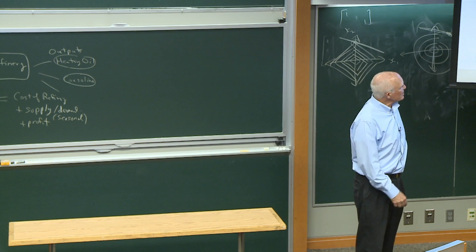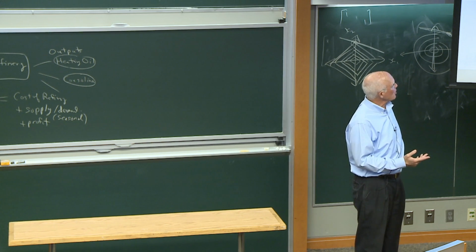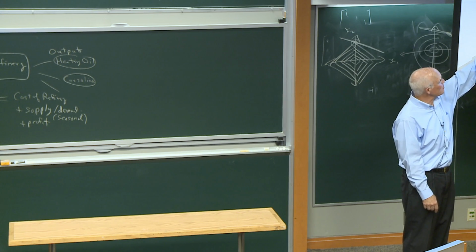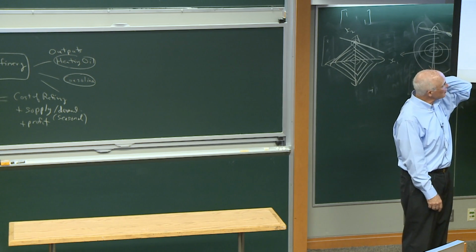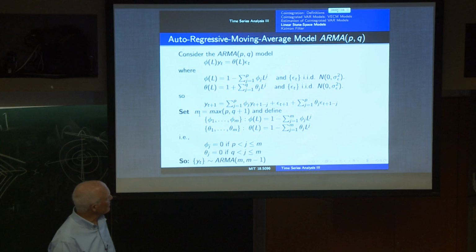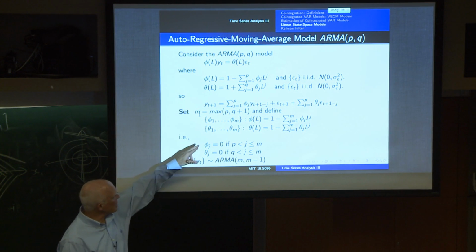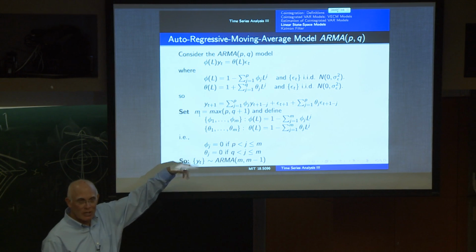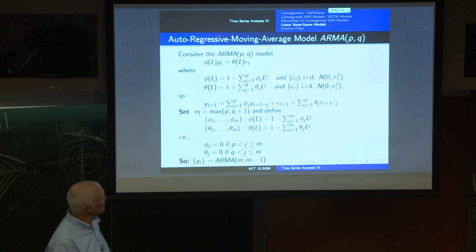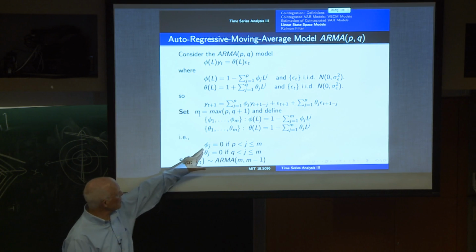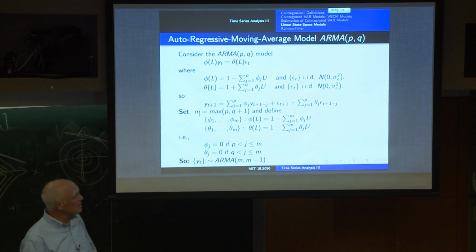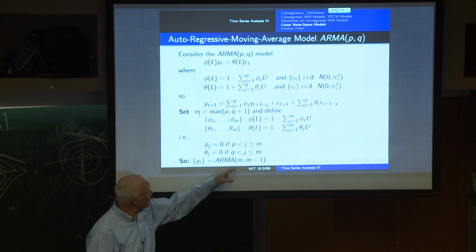It's convenient in the setup for linear state space models to define the dimension m, which is the maximum of p and q plus 1, and think of having a possibly m order polynomial lag for each of those two series. And we can basically constrain those values to be 0 if m is greater than p or if m is greater than q.